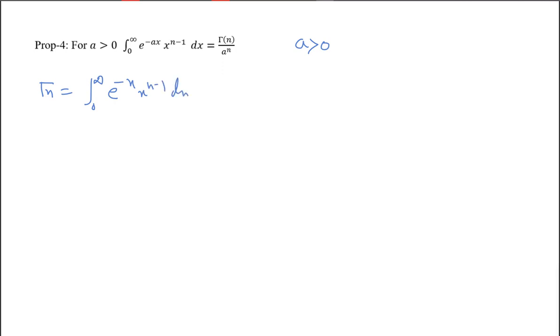Now you see we have here ax. a is a positive number. So what we will do here, we replace ax by some z. If I replace ax by z, then x will be z by a, and dx is equal to dz by a.